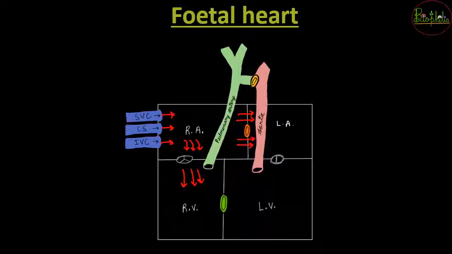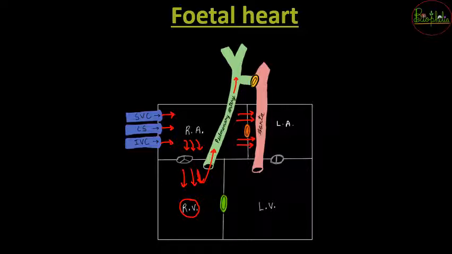So again the difference, वो right ventricle के साथ साथ left atrium में भी blood is going to go and get mixed. So again right ventricle में आने के बाद it had to go where, it needs to go into the pulmonary artery. So pulmonary artery में when the blood goes, it is going to meet one more division. अब ये division को समझने के पहले we will see one more difference, that is right ventricle में जो blood आता है it needs to go entirely in the pulmonary artery.